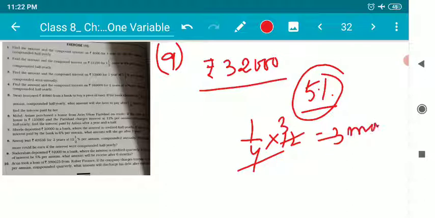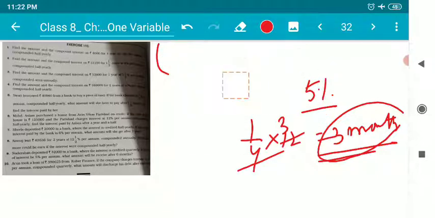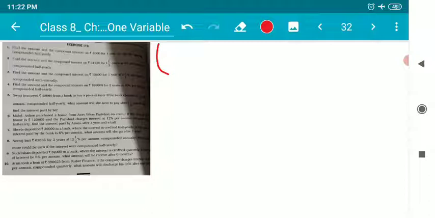What will be the amount after 6 months? Children, there is a very simple, easy way we can solve it. Let me teach you a very easy way to calculate this number.